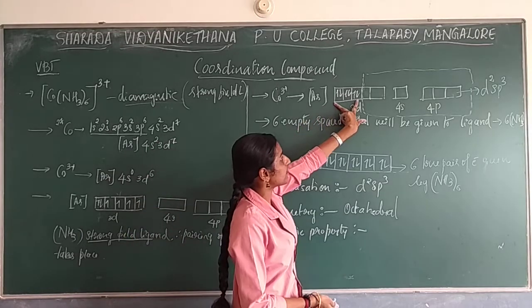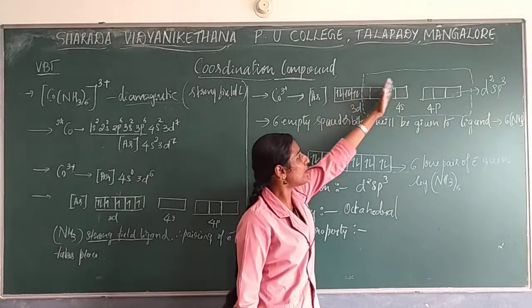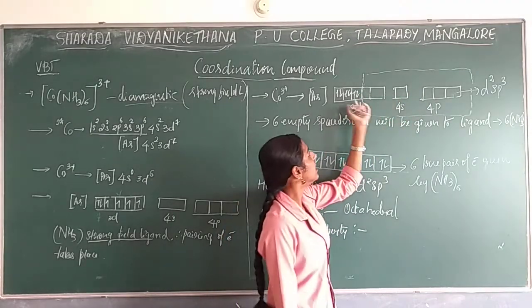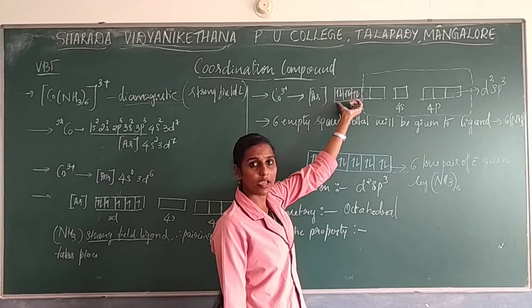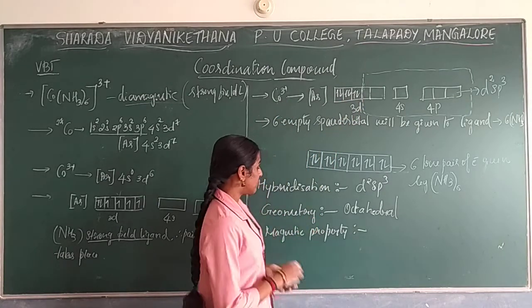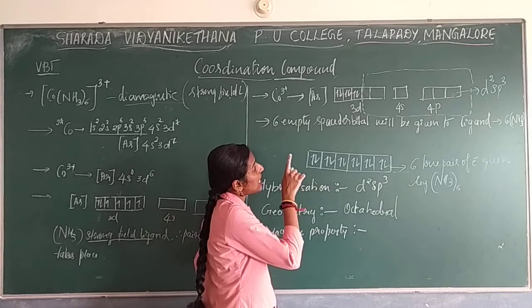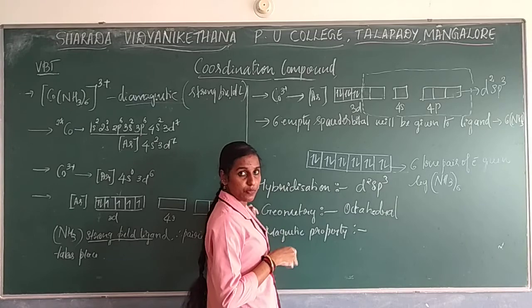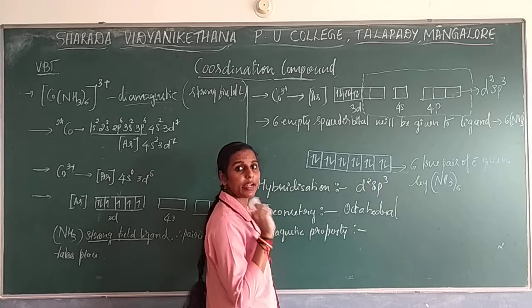By seeing this. Okay, see, the ligand will always have a lone pair, a pair of electrons. Don't go by this. This you need to check, the field of your cobalt. So there you have to check. If it is having at least one unpaired electron, that will be considered as paramagnetic in property.